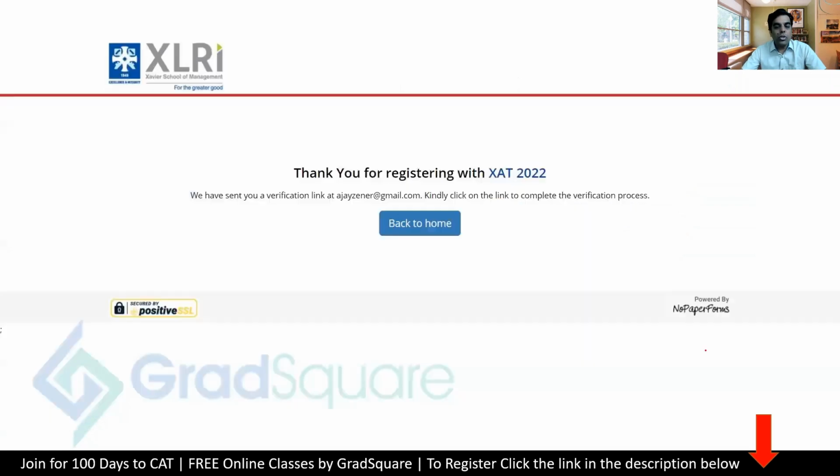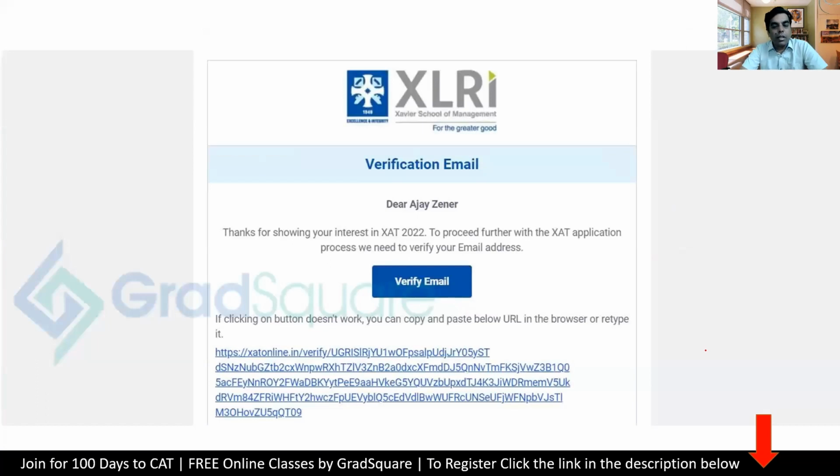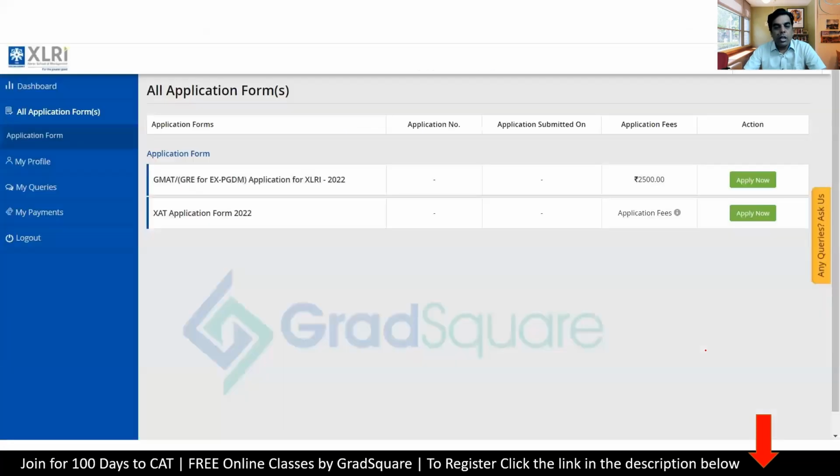As soon as you register, you get a thank you for registering page here. It says thank you for registering with XAT 2022. I'll send you a verification link at your mail ID. So you can just go to your mail ID and pick up that confirmation, and it is something like this. You will see that in this confirmation, it says verify your mail. You can just click on that and verify it. And as soon as you verify, your XLRI XAT dashboard opens up in front of you.